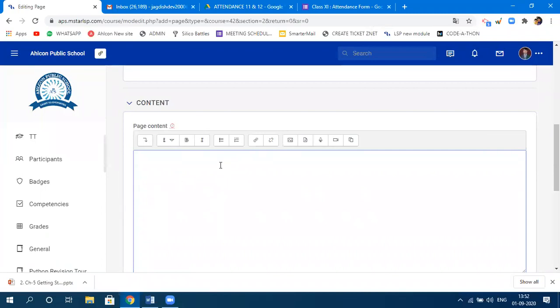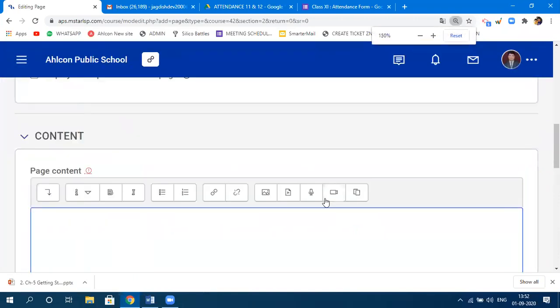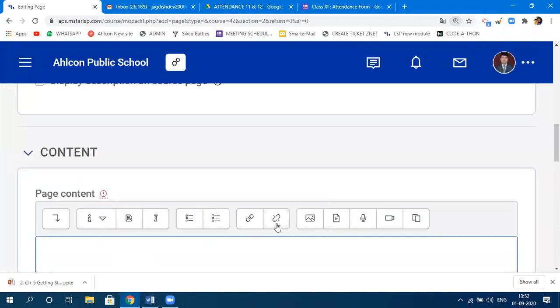Okay, so this is the page content where you want to place your content in terms of text, images, audio, as well as video, right? And you can see there are various controls visible to you, like italic, bold, and so on.